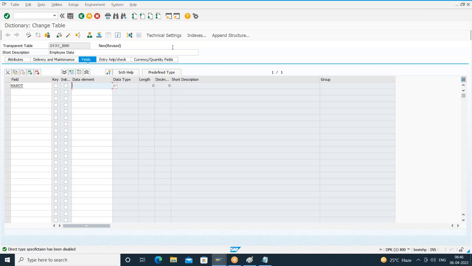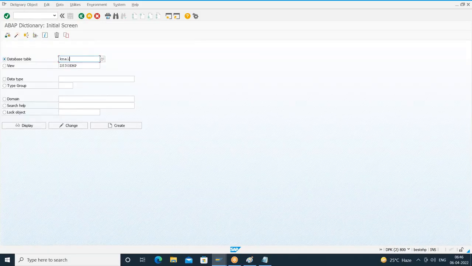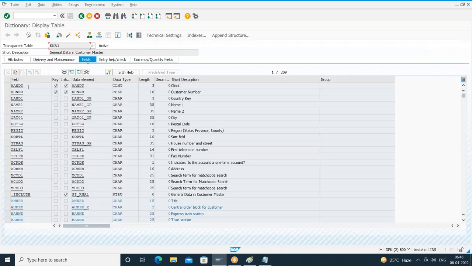The meaning of that is, suppose we know some standard tables. Suppose I go to SE11 and open a table like KNA1, one of the standard tables. Observe here, for MANDT, what data element do they give? MANDT. What is the definition I told for a data element?